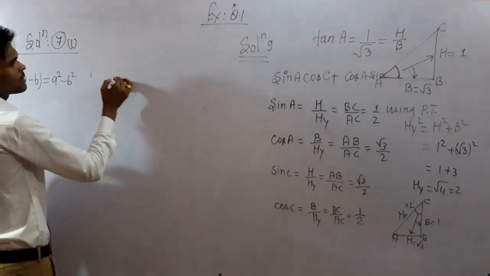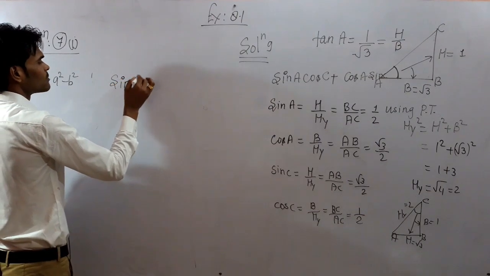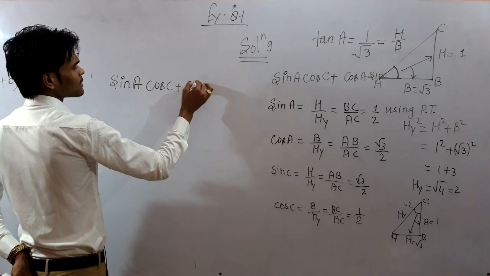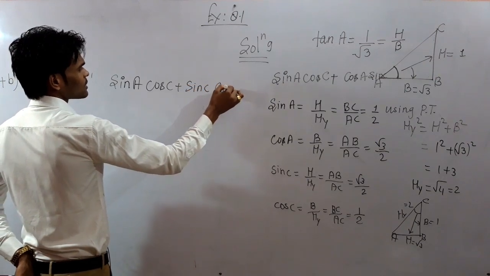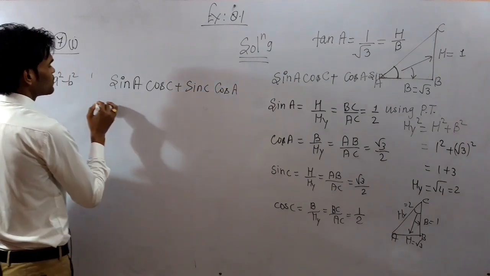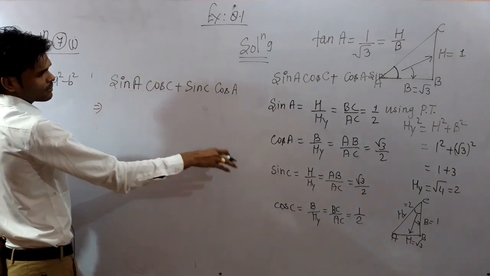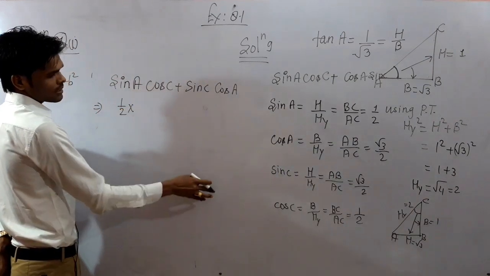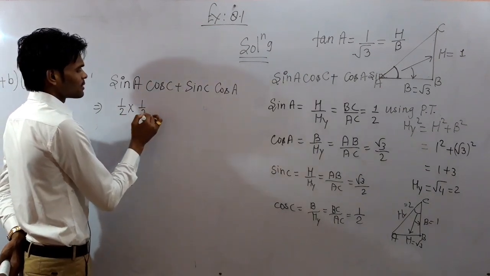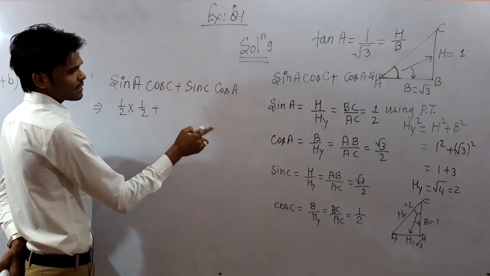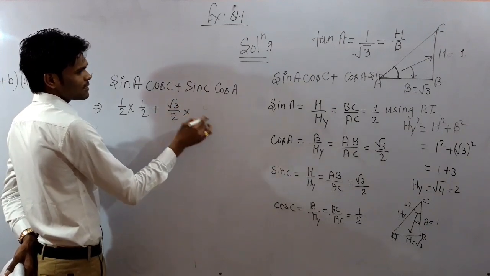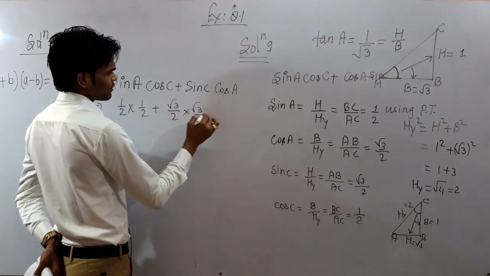See here, we were given sin A cos C plus sin C cos A. Putting the values from here, sin A is 1 by 2 into cos C is again 1 by 2, plus sin C is under root 3 by 2 and cos C is under root 3 by 2 again, cos A is under root 3 by 2.